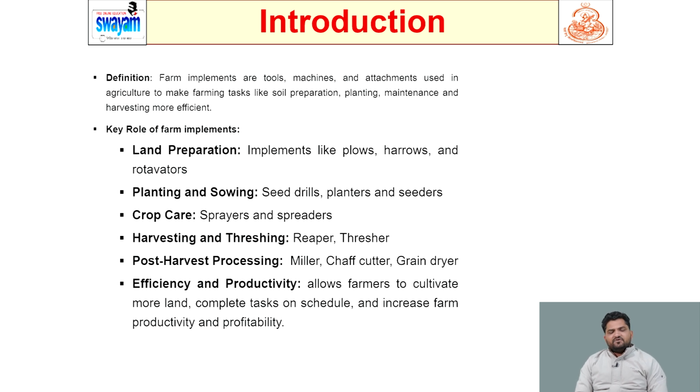Next, for harvesting and threshing, we have reapers for harvesting fodder crops and threshers for getting the seeds. For post-harvest processing, there are the chaff cutter, grain dryer and miller.